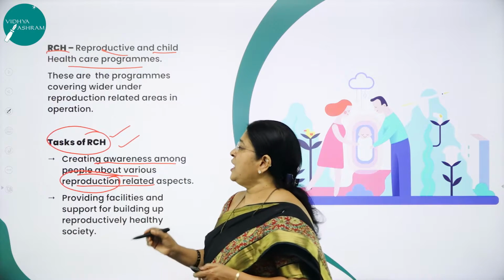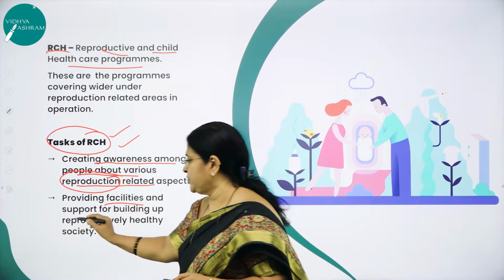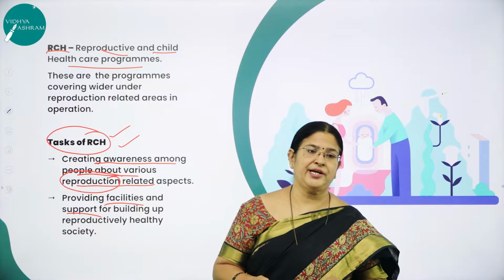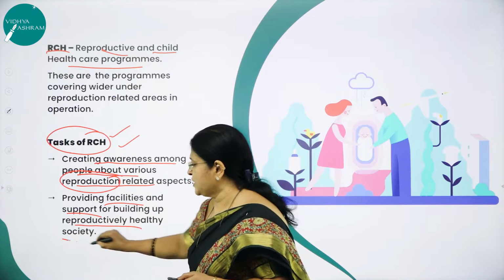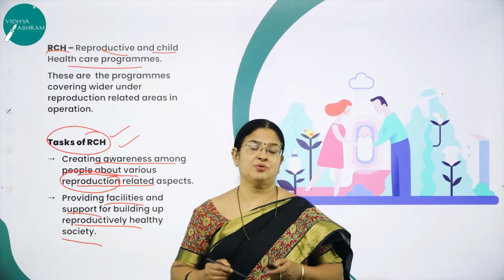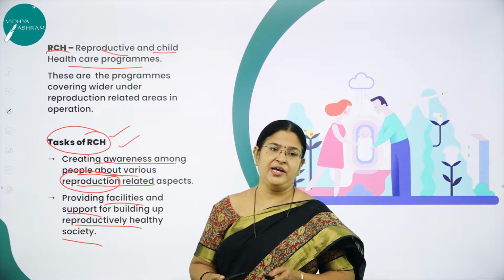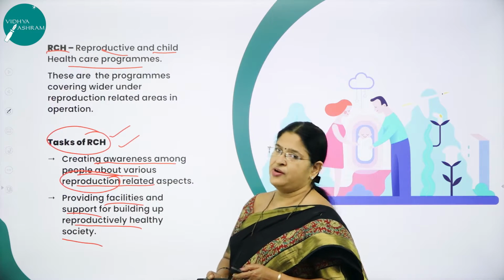Not only that, RCH also aims at providing facilities and support to the society to build up a reproductively healthy society. Facilities and support are equally important to make the society reproductively healthy. So all these are the aims or the tasks of RCH.